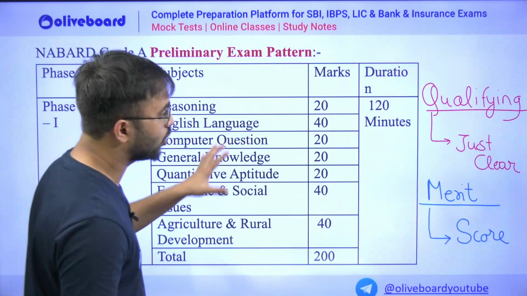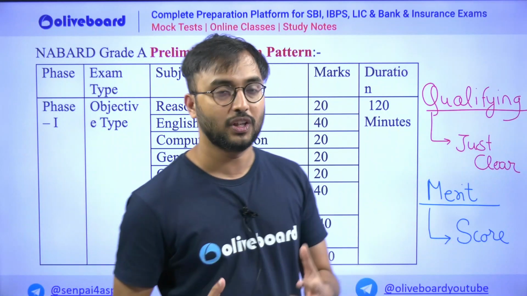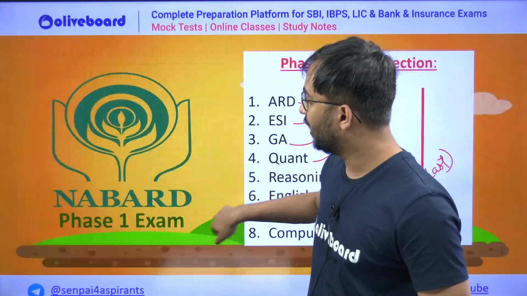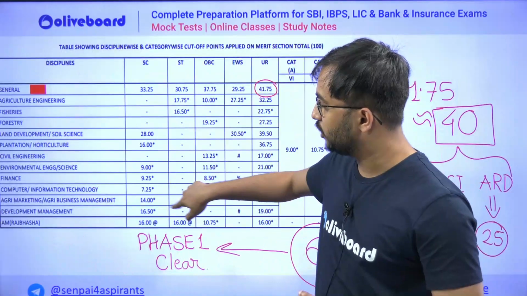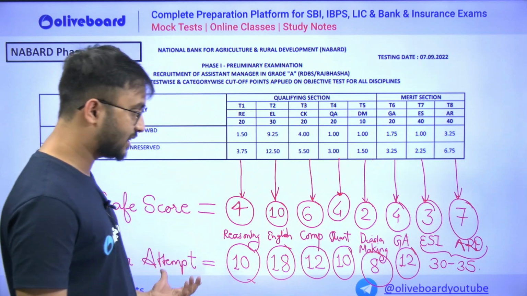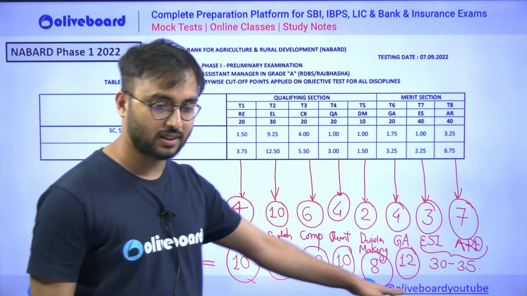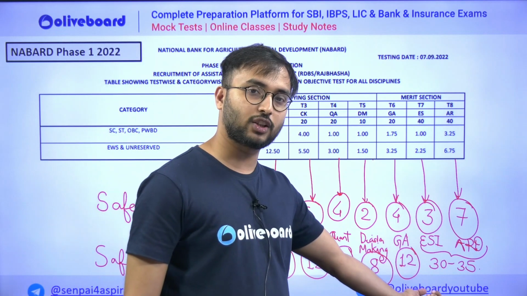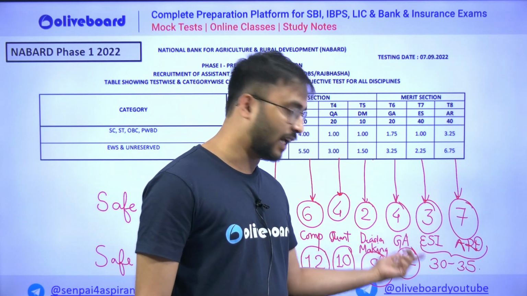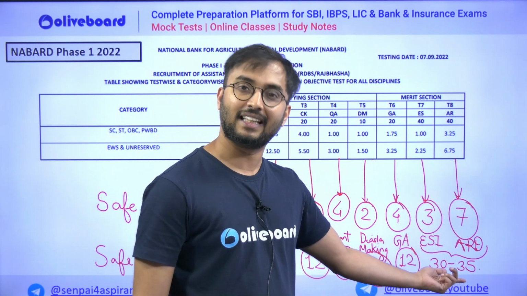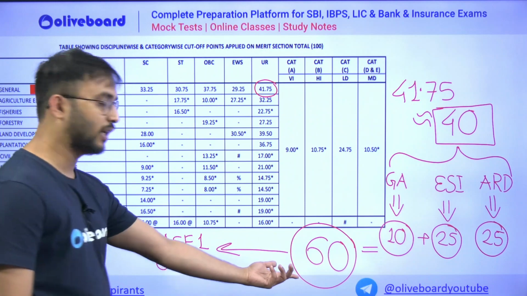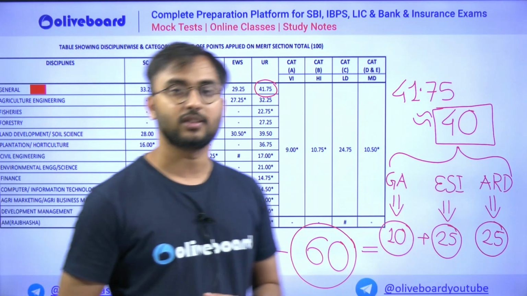So this is the overall conclusion of this video. Qualifying section, just clear it, and merit section, just score it. Overall, if I tell you a safe score, if we compare with the 2022 exam, I already told you the safe attempt. I have given this whole list. Have a snapshot of it if you want to clear the merit section. It's the only solution. The question formula is 10 to 12 in GA, 30 to 35 in ESI and ARD, in such a way that you get marks of 10, 25, 25. Easily you get 60, and you clear phase 1. That's it. See you next time.